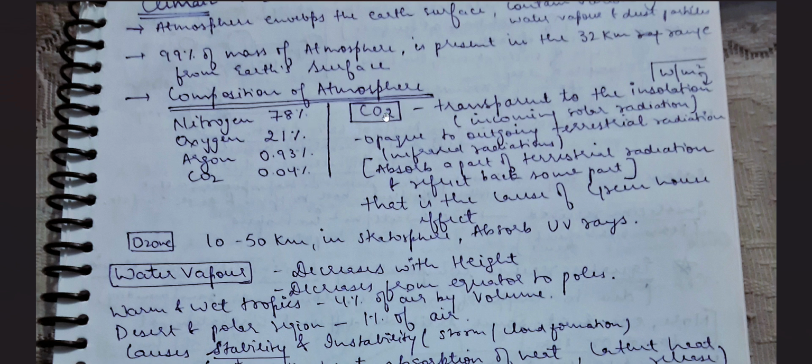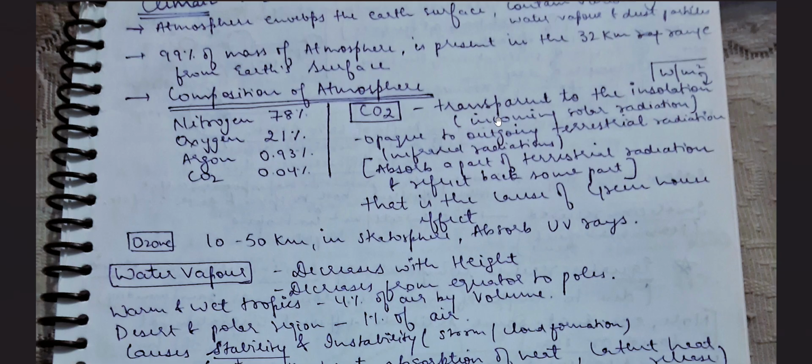The point which is provided under the topic composition of atmosphere in NCERT is about CO2. This is a very important point, how it changes its character when it is put in different situations. What I want to say is that it becomes transparent to the insolation, means the solar radiations which are coming to the earth surface, for them it is transparent.